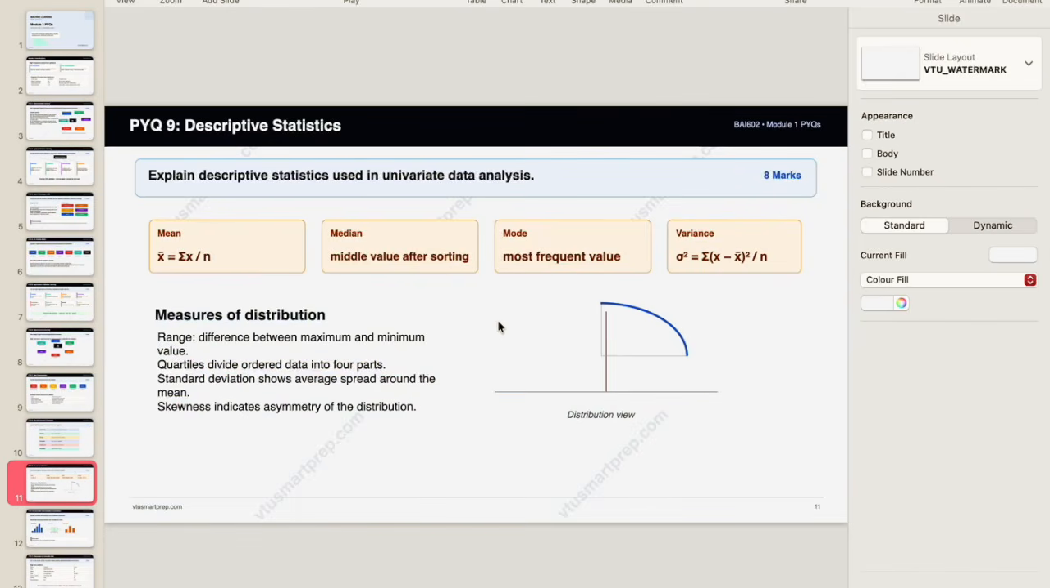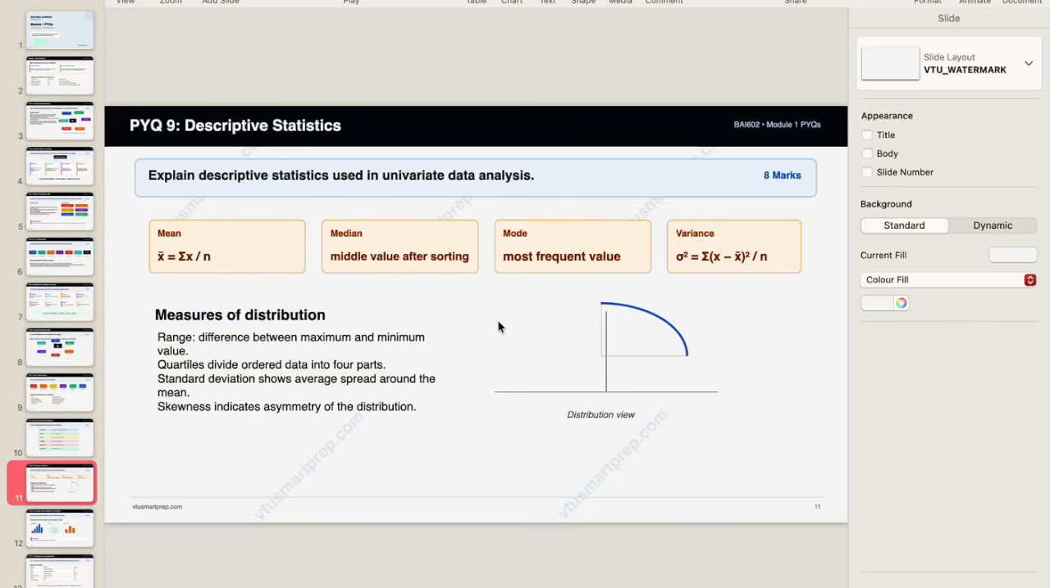Next, ninth question is descriptive statistics, where you have mean, median, mode, and variance. Here you have to remember the formula, and here you can see they have asked the theory, like explain descriptive statistics in univariate data analysis. So mean, median, mode, variance is being used.